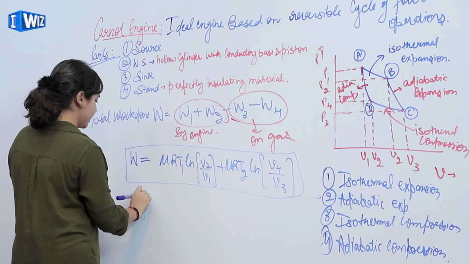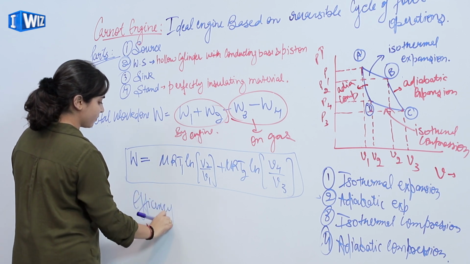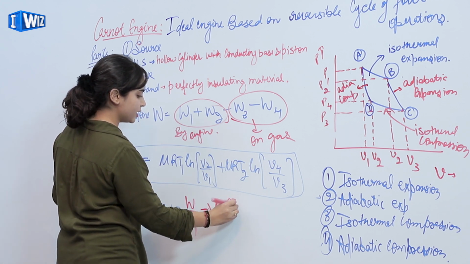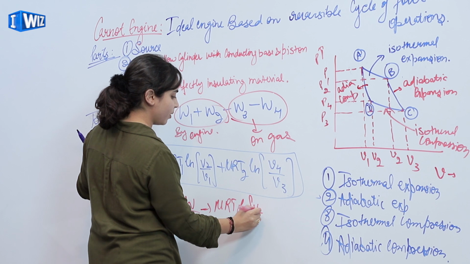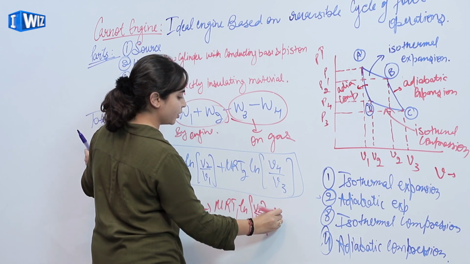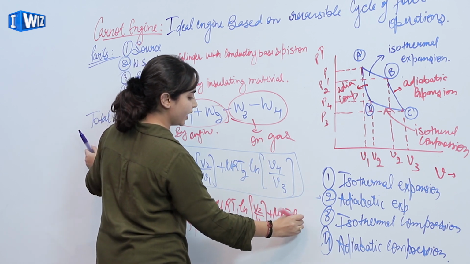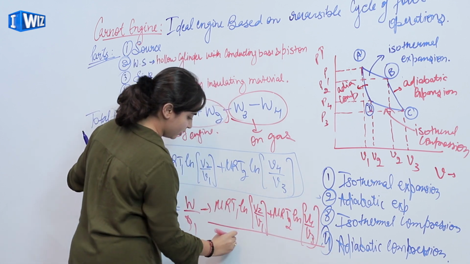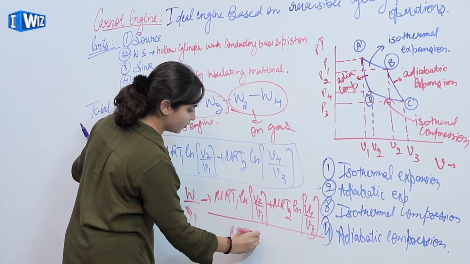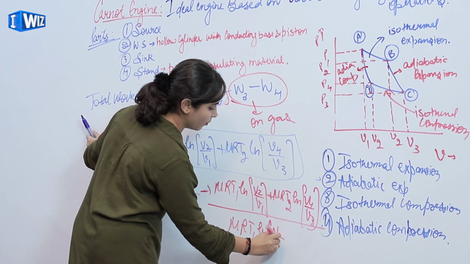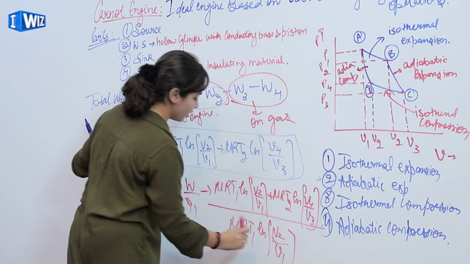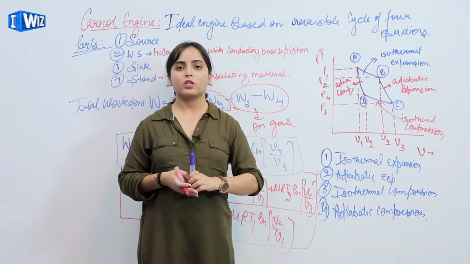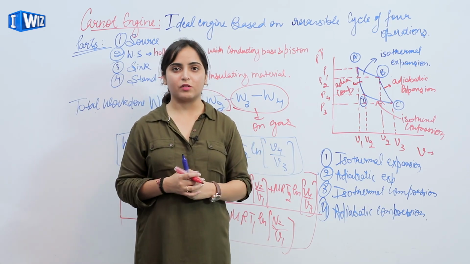So efficiency is given by W upon Q1, which equals mu R T1 ln V2 upon V1 plus mu R T2 ln V4 upon V3, upon mu R T1 ln V2 upon V1. So this is the efficiency of the Carnot engine. This was all about the Carnot engine. We'll see you in the next video.